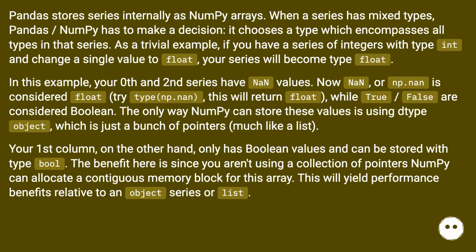Your first column, on the other hand, only has Boolean values and can be stored with type bool. The benefit here is since you aren't using a collection of pointers, numpy can allocate a contiguous memory block for this array. This will yield performance benefits relative to an object series or list.